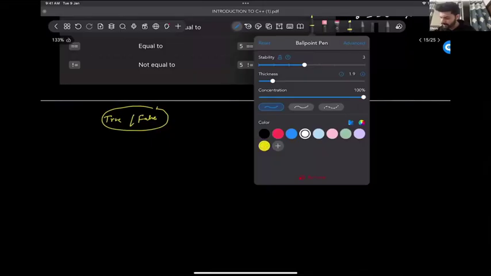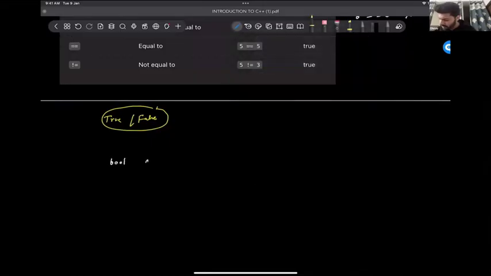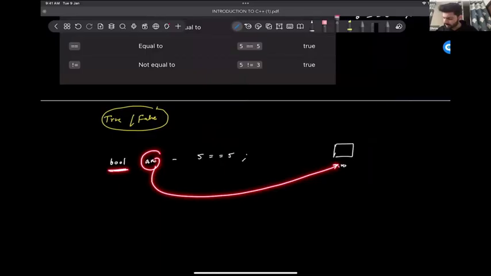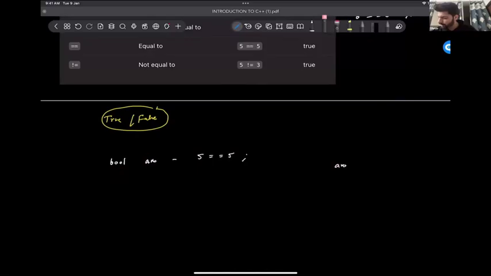So I can do this, let's say bool answer equal to 5 equal to 5. Now what will this return? 5 equal to 5 will be true. This is true, right? So what will happen? An answer variable will be created. This variable has been created, which is of bool type, that is a true or false value, and it will store true here. This box will store a true here.